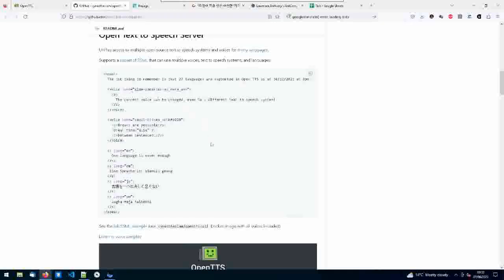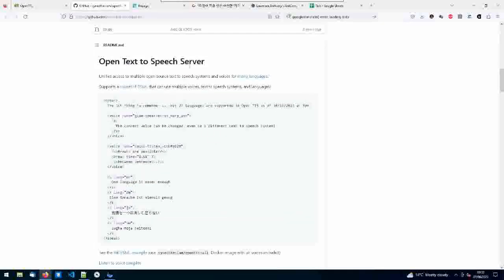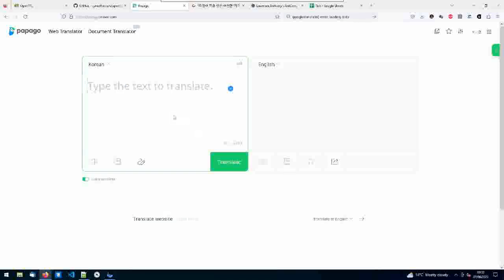I have done a video on OpenTTS, which is text-to-speech, and it does support a lot of SSML commands, which I'll be using today, and I'll show you the ones I'm using. I'm doing Korean, so I'm using Papago to do the translation for me. But this works for French or Italian or Russian or whatever you want.